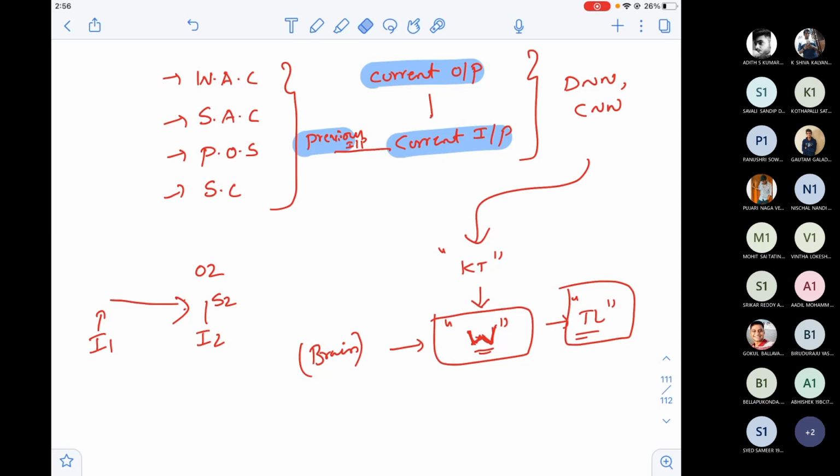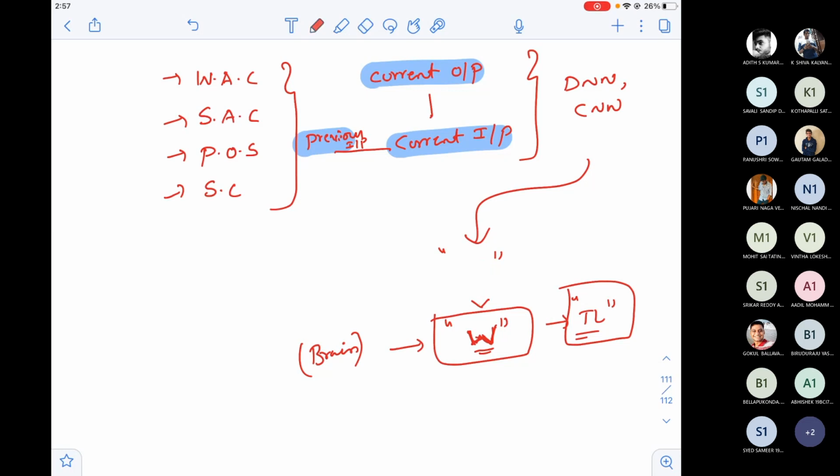I'm getting S1. S2 is the pattern understanding of input I2. But how much of S1 is influencing O2 is based on weights. So my weights are deciding how much of my previous architecture is influencing the next architecture's output.